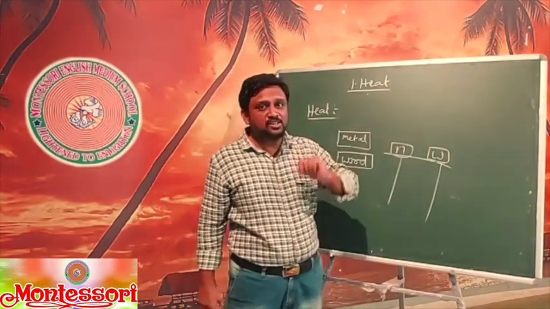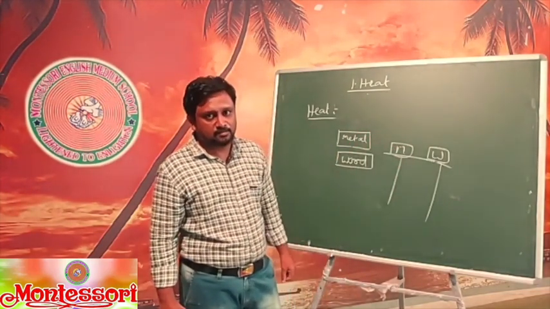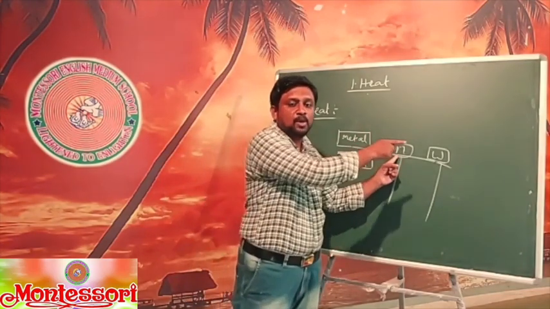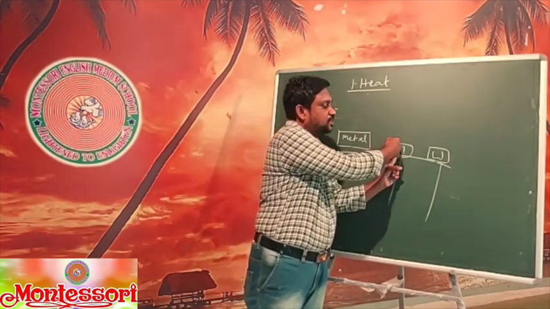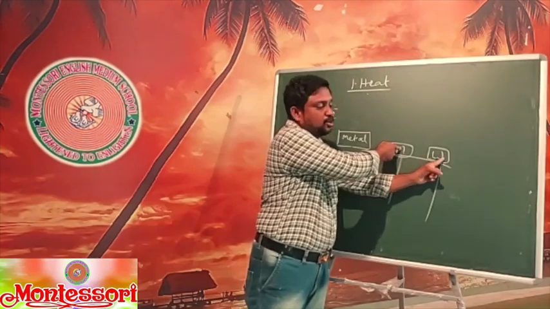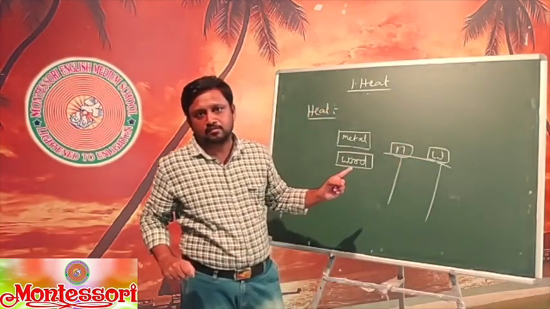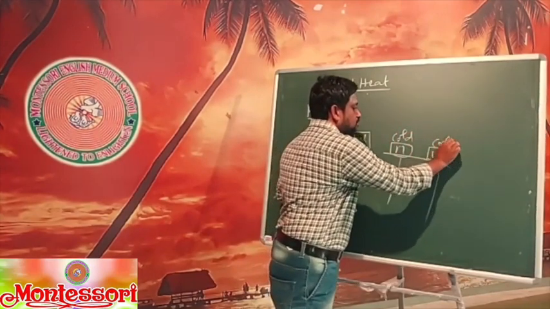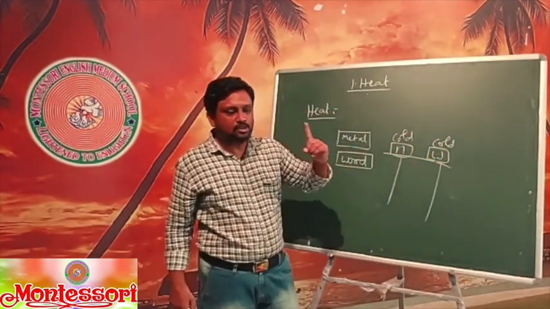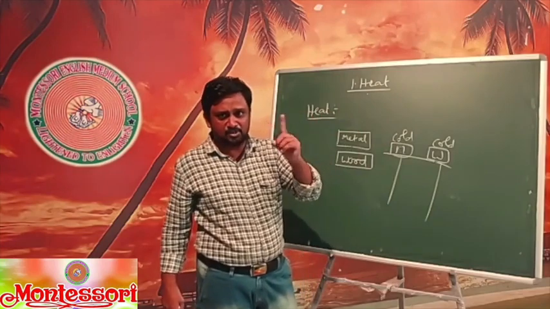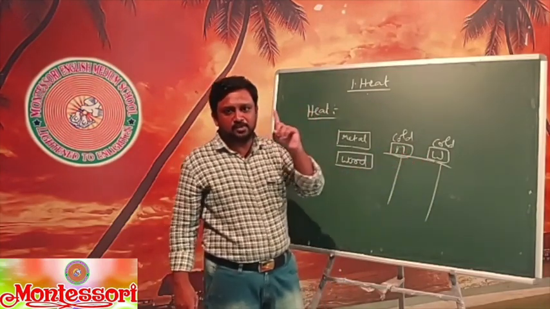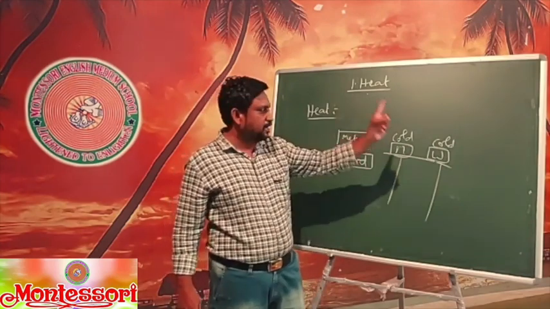But the difference is there. What is the difference? When I touch the metal piece, more amount of heat energy is transferred when compared to the wood piece. These both are cold bodies. My finger is a hot body. I didn't keep this one in the fridge, only these two I kept in the fridge. This is my finger, hot body. When I touch, what happens?